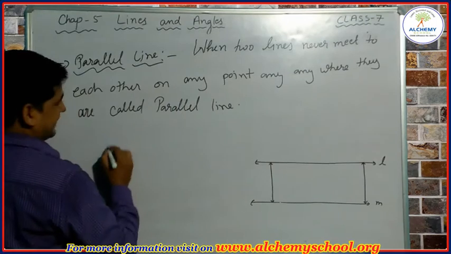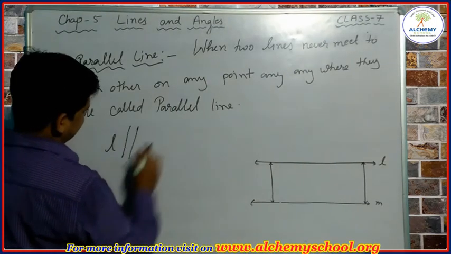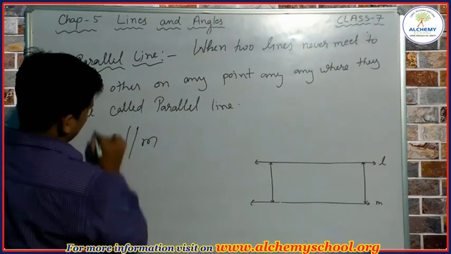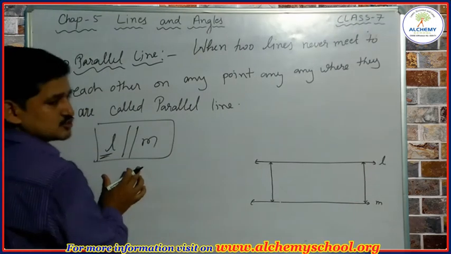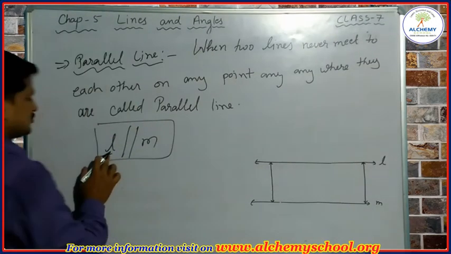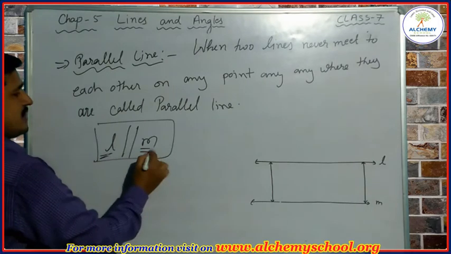And parallel lines are represented with the help of this symbol. So L is parallel to M. This is the way we can represent two given parallel lines.